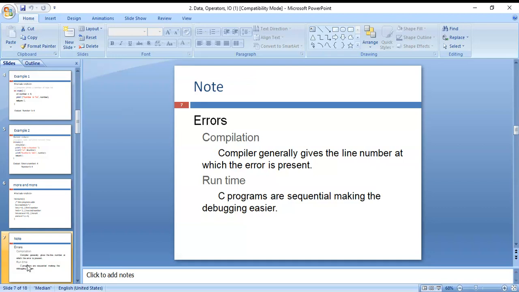C programs run sequentially, which makes debugging easier. The lines are executed one by one, sequentially; there is no random access. Only line by line can we execute our C program. C is a procedure oriented language, so all the code inside the editor is executed sequentially.